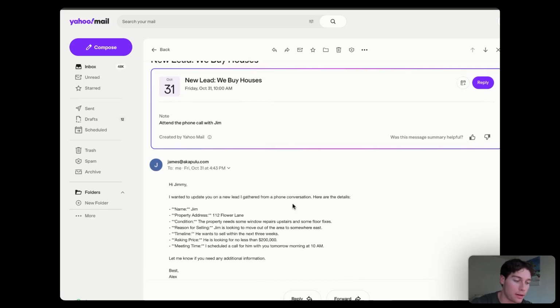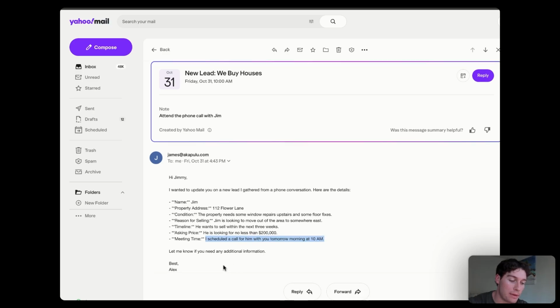I wanted to update you on a new lead I gathered from the phone conversation. And then it gave me the details like the name, the property, the condition. Like it says it needs some more window repairs upstairs and some floor fixes, different relevant things like the timeline and asking price, as well as the meeting time. It said I scheduled a call for him with you tomorrow morning at 10 a.m. And we keep it brief and short. Now, this is the email from our AI assistant, and it sends us this email after every successful call it has with the user. So that's just a quick example of a way we can capture data from this call and actually be alerted when our assistant finds a new lead.